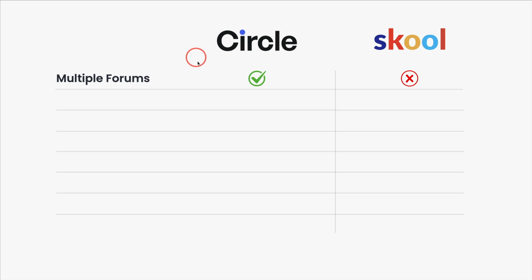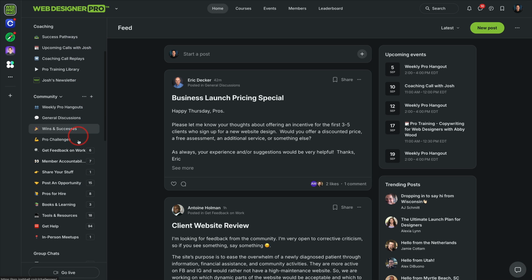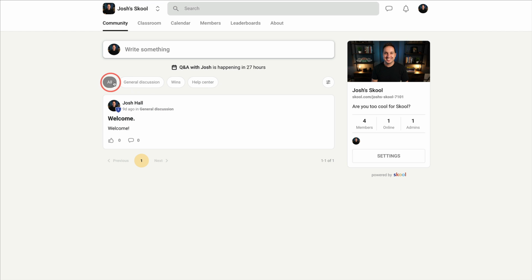Starting with the multiple forums. As I showed you a little bit ago, with Circle, you can create multiple forums. They call them spaces in Circle, but I personally can't imagine having a community as active and robust as mine with only one main community forum.